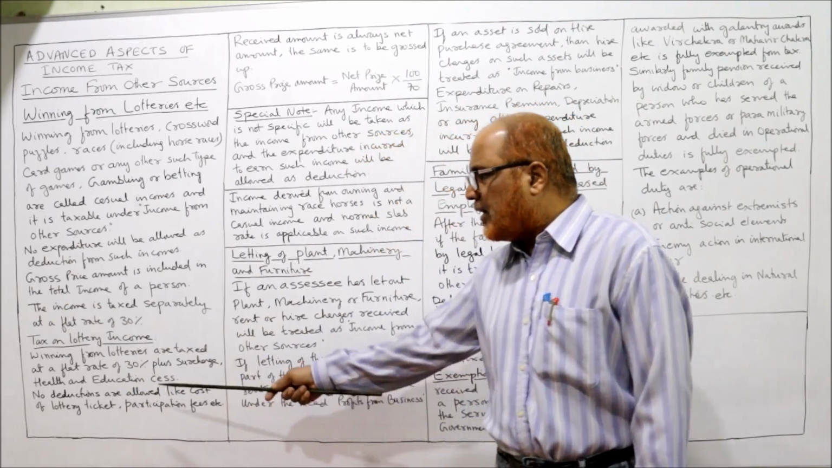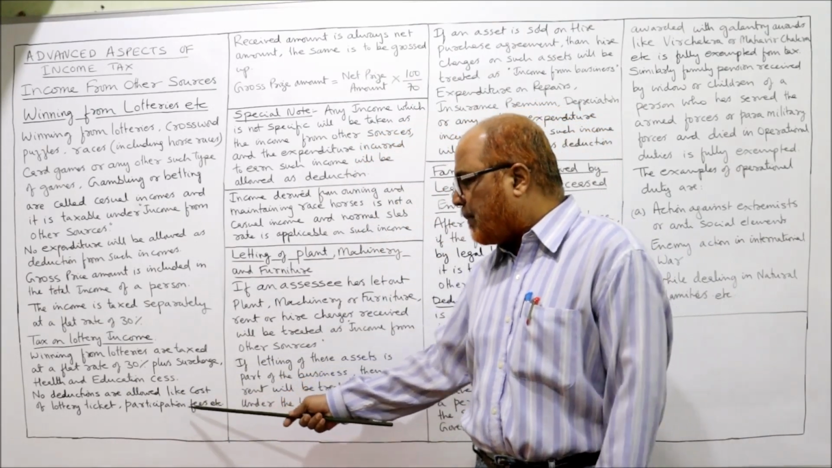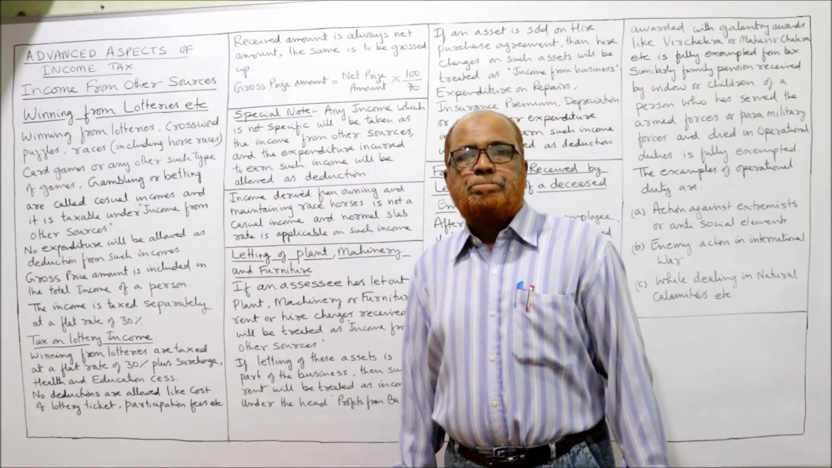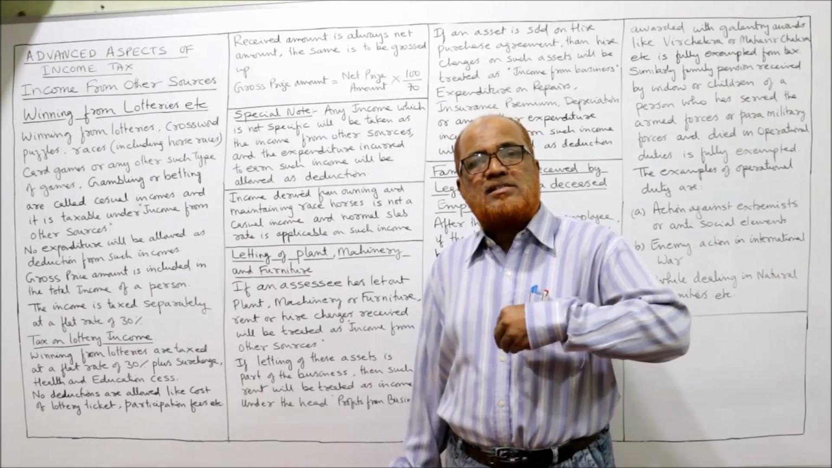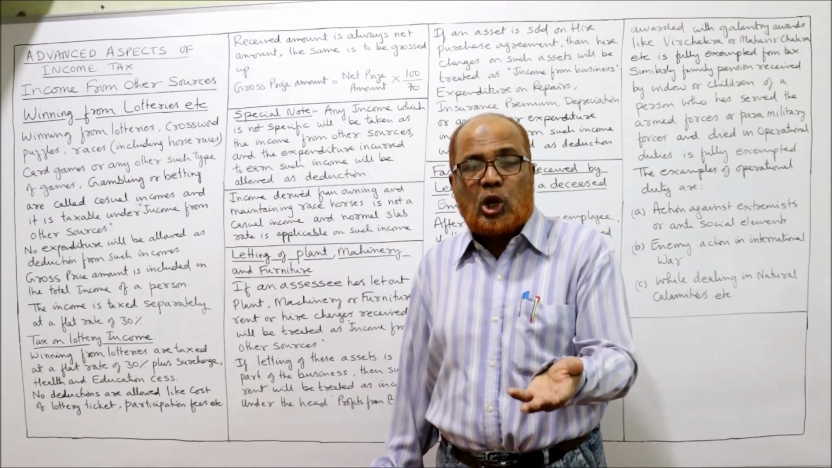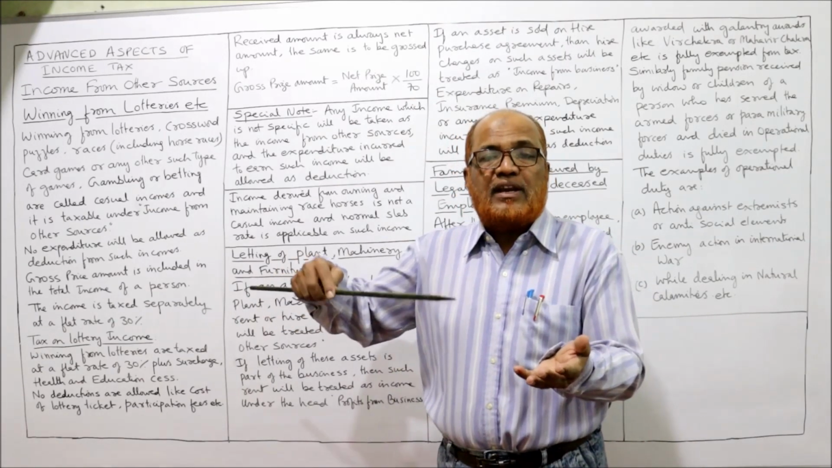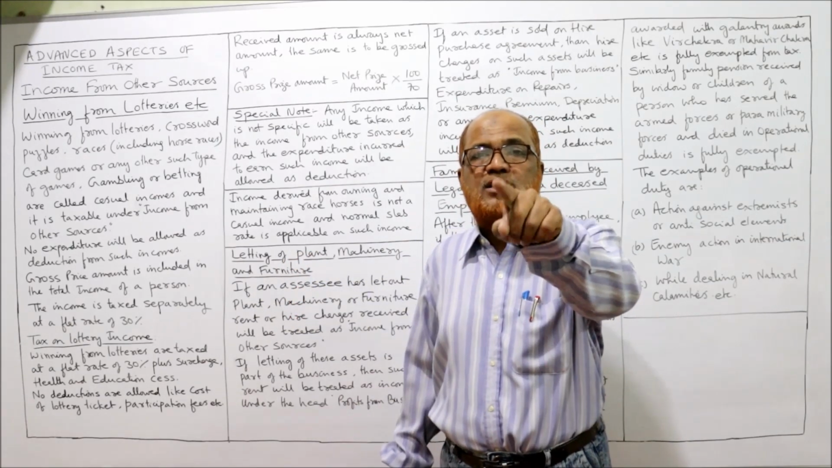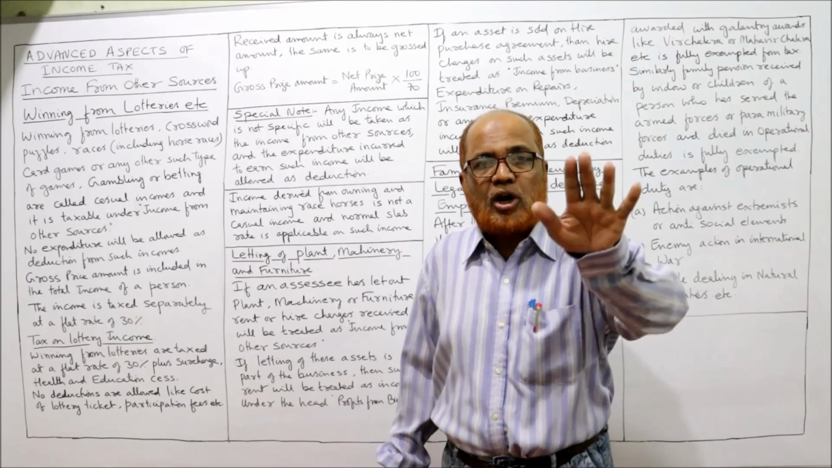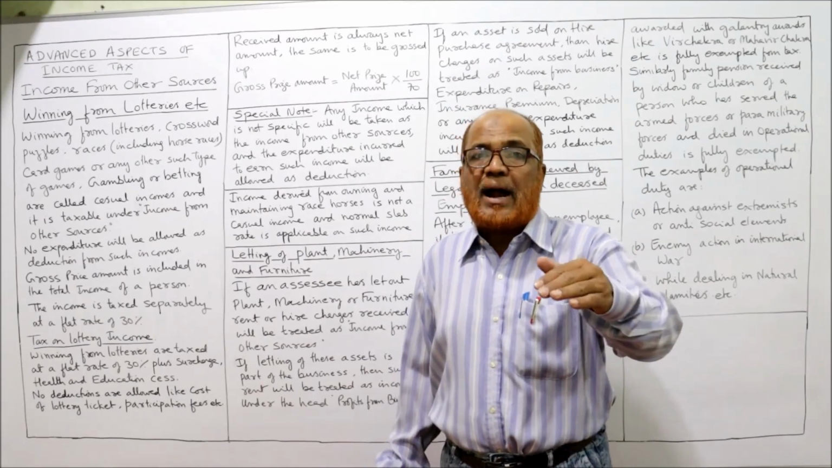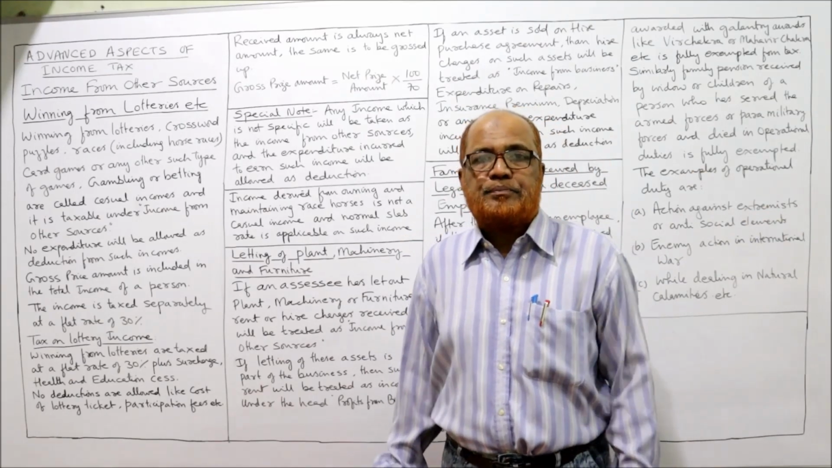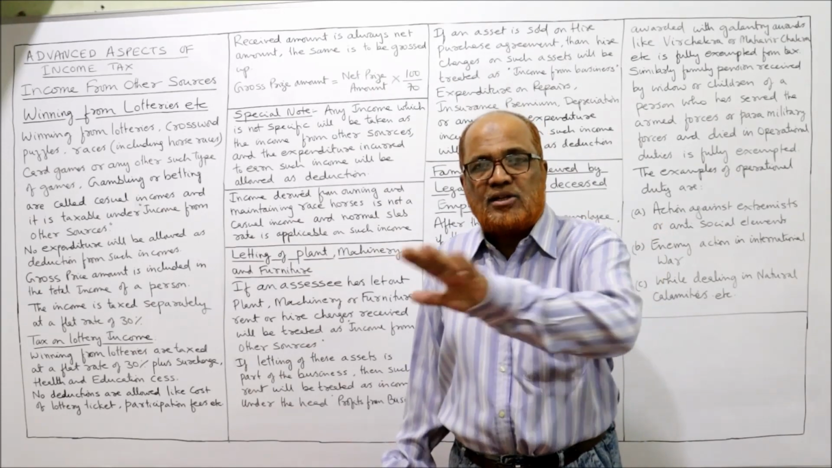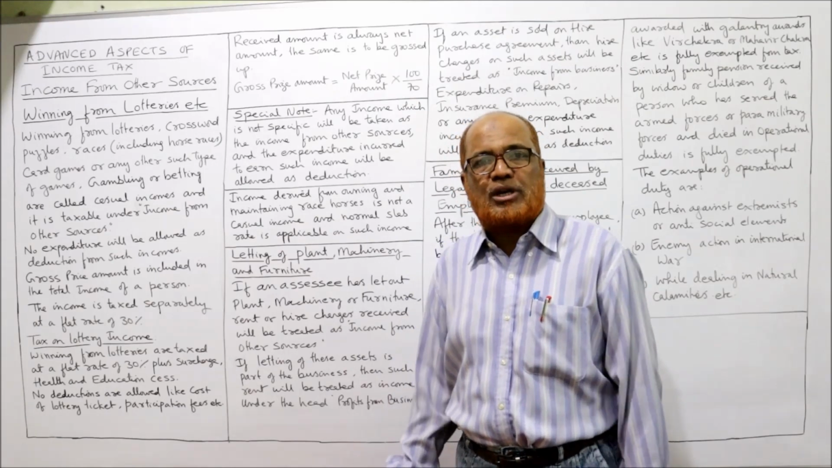No deductions are allowed like cost of lottery ticket, participation fee, etc. Just now I told you, if the assessee says I have spent some 5,000 rupees on purchasing the lottery ticket and he got winning from lottery of 1 lakh rupees, the Income Tax Act says whatever expenditure you have incurred will not be allowed as deduction. Similarly, for participation in the program, expenditure incurred is also not allowed as deduction.